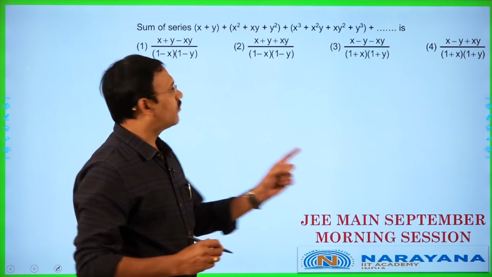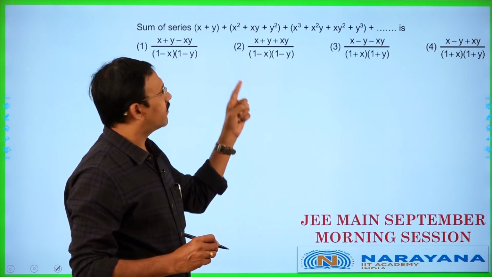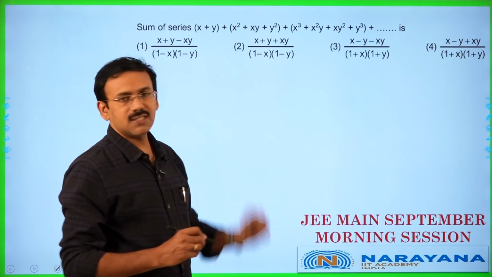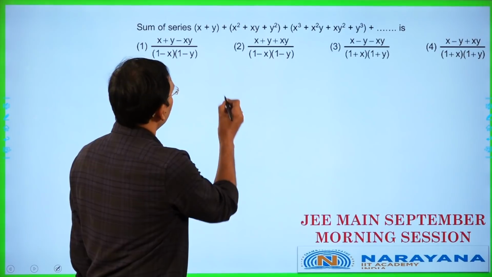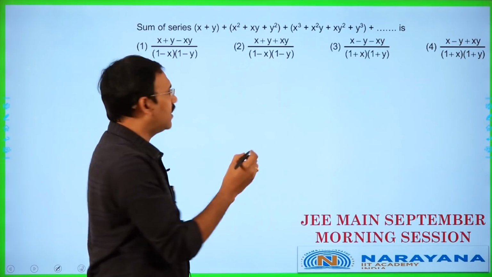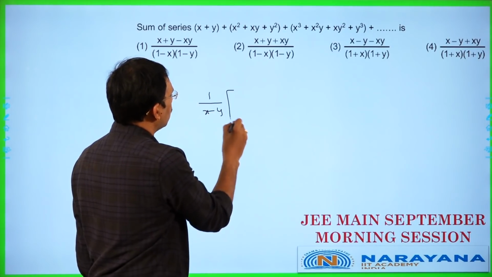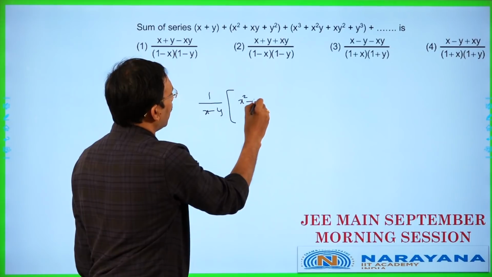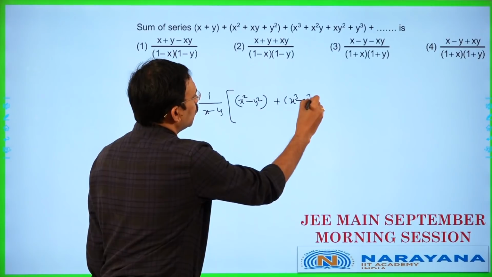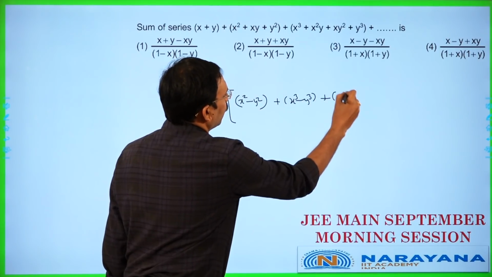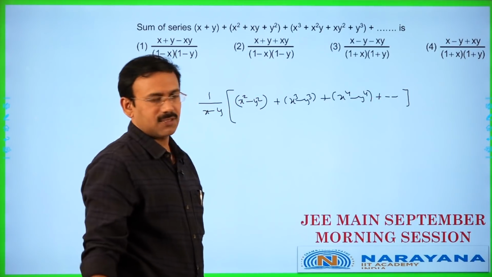You see, this one, the sum of the series x plus y plus x square plus xy plus y square, and so on, is given. You can observe that in this infinite series, each term you multiply and divide with x minus y. If you write 1 by (x minus y), this becomes x square minus y square, and this becomes x cube minus y cube, and this becomes x power 4 minus y power 4, plus and so on, infinite terms.